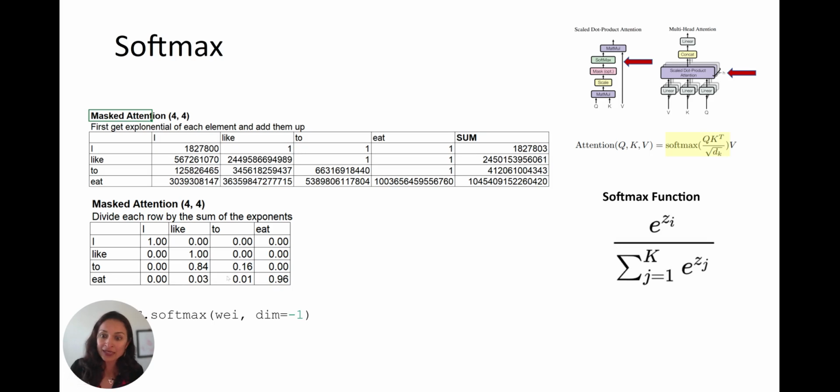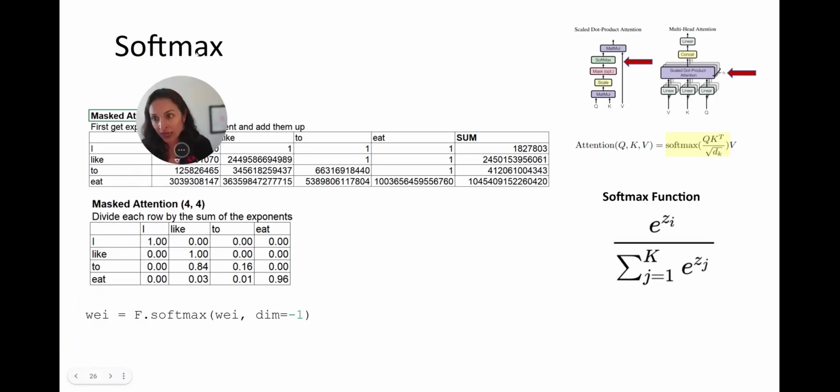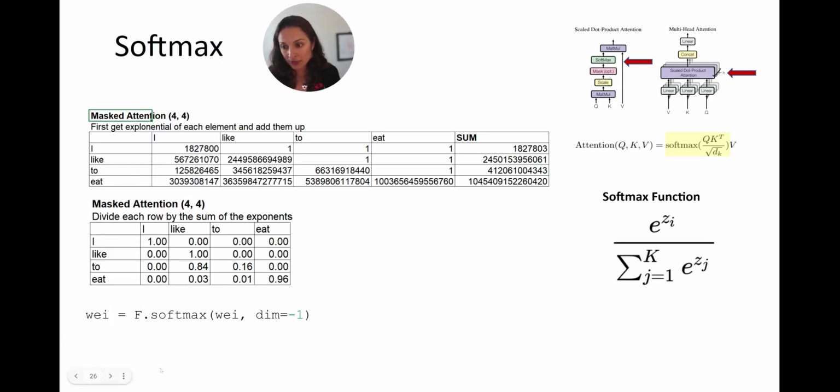Whereas the word "eat" can pay attention to any of the words in its past, but in our toy example, it's just decided that the word "I" isn't too important. I'll move myself up here. Here's the code. You could just call a softmax, throw in the weights, and it does it for you. No big deal.